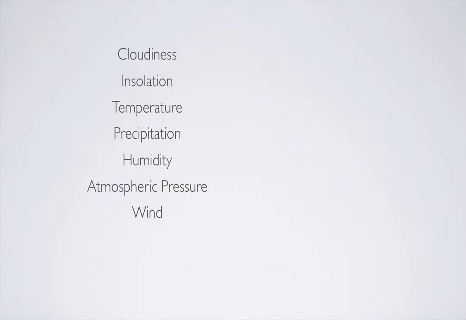Now, climate is composed of many different factors. We're working on relatively long time scales, and there's a bunch of factors that go into determining the climate of a place. If we want to describe the climate of a given region, we're going to talk about the cloudiness that's there. We'll talk about insolation, so how much sunshine does it get? And then we'll talk about temperature and precipitation, two of the main factors that we normally think about when we take a look at a weather forecast. But in addition to all of these, humidity, atmospheric pressure, and wind are components of climate that are not independent of one another, but they're separate factors that we think about.